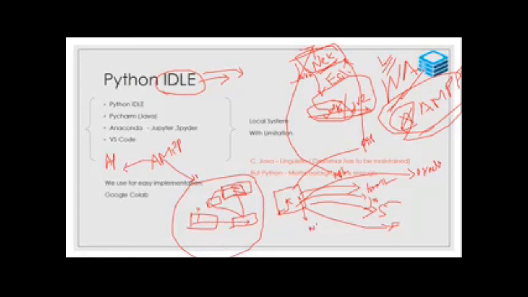Then M means MySQL. P means Perl. P means PHP.